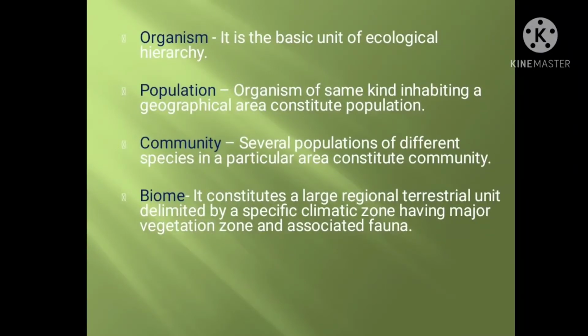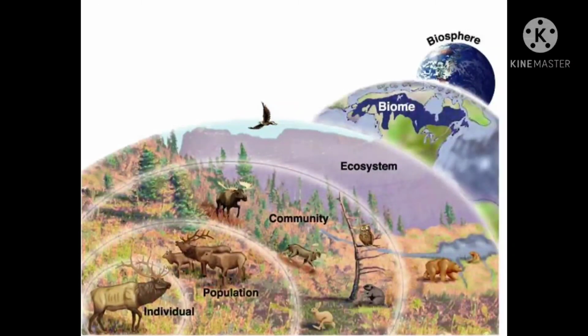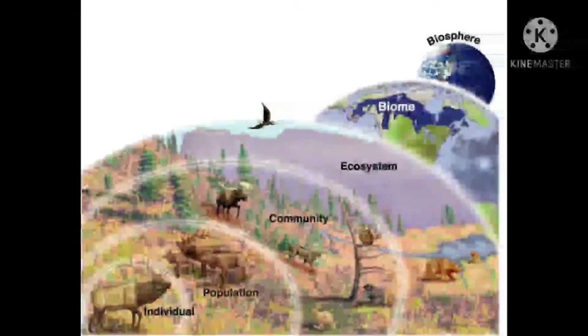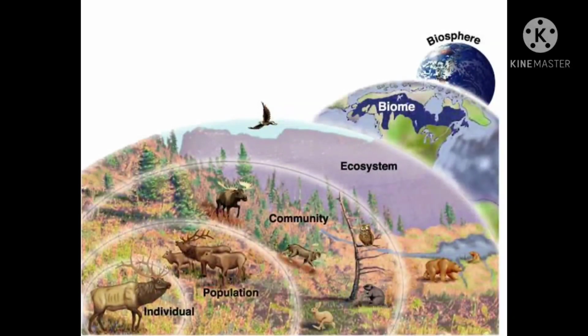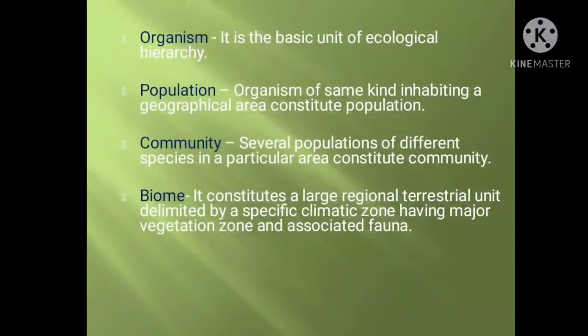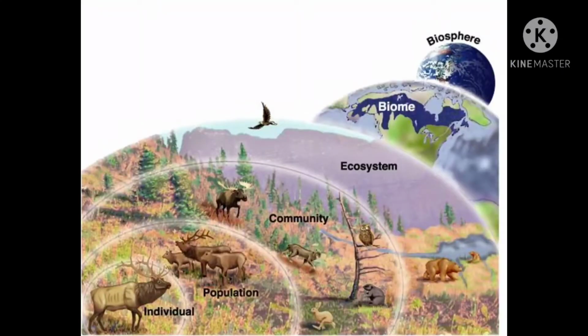Now let's read about the levels of organization. In this there are four sequential levels with increasing complexity of ecological biological organization. That means first organism, then populations, then communities and then biomes. The individual organism is the basic unit of the ecological hierarchy. Now, about the population: organisms of the same kind inhabiting a geographical area constitute a population.